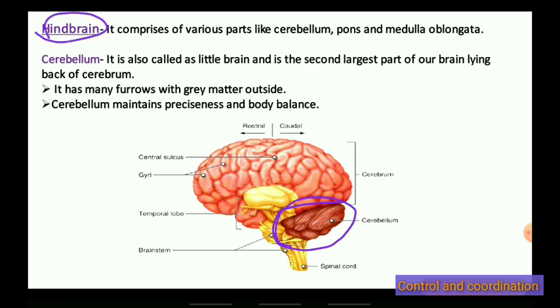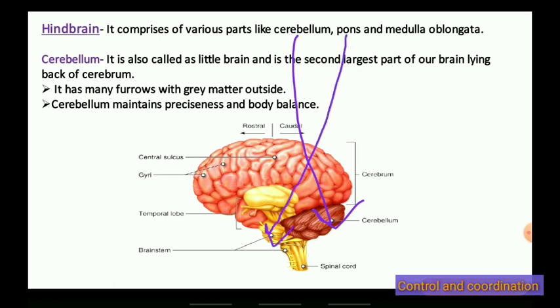Let us talk about what portions the hindbrain contains. The hindbrain contains the cerebellum. This is the cerebellum. It contains the pons. This is the pons. It contains the medulla oblongata, this brain stem. This is the medulla oblongata. You can mark, children, and make the diagram, and draw it in the copies which you have. So now let us talk about the cerebellum. We are not talking about the cerebrum.